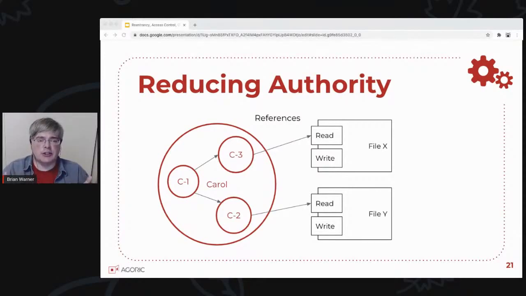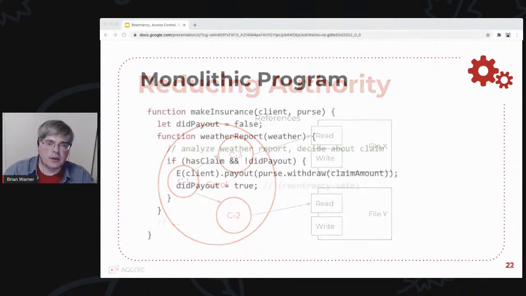And because permissions are just object references, we can invent a new permission by writing some code that wraps around an existing one and providing a lower authority, lower powered form of access to that thing. And then we offer the new object to our subroutine instead of giving it the full powered one. Each wrapper that we write reduces the scope of that authority, and it's going to lead to safer code.